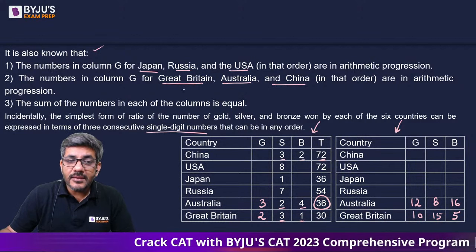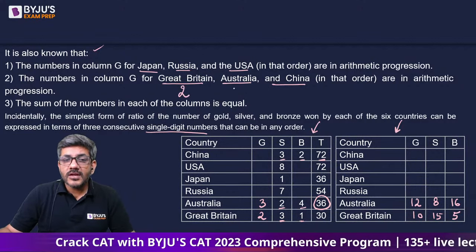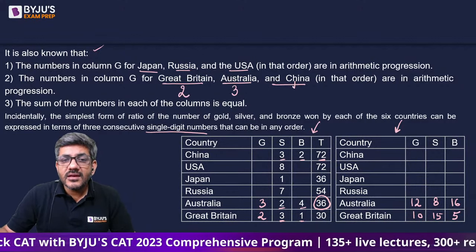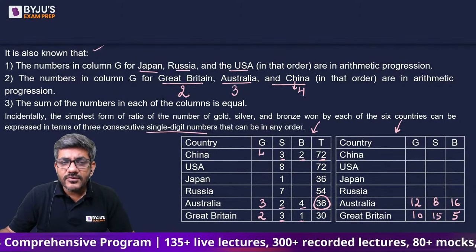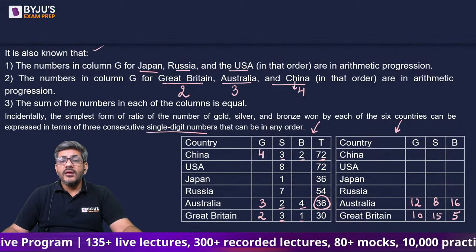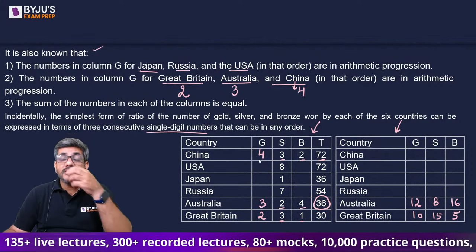What is the number for Great Britain? It is 2. What is the number for Australia? It is 3. What should be the number for China so that they are in AP series? Can I say it must be 4? So I will have to write 4 here. I cannot write 1 because if I write 1, this condition would not be satisfied.